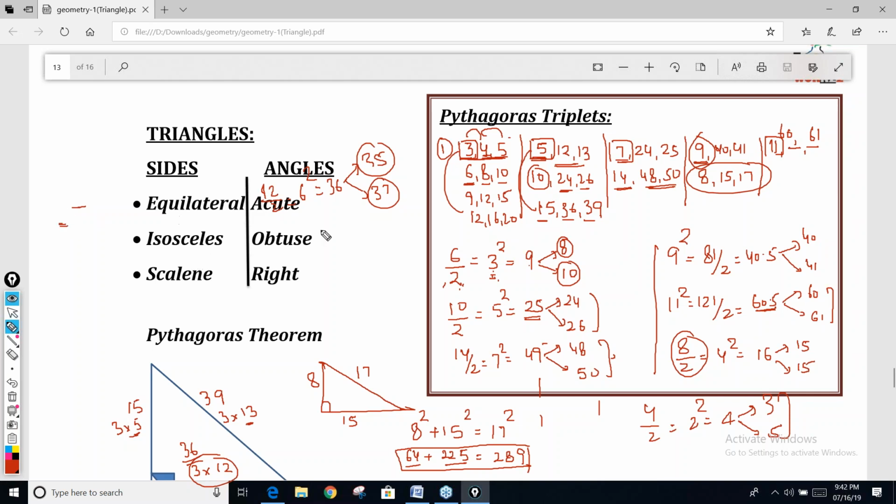One side is 15. Anas, if one side is 15, first find the square, 225. Half is 112.5. The other two side will be 112 and 113. This is the case when you are taking the smallest side. So there are two triplets. If one of the side is 15, you will get one triplet based on its own side, and one you will get the multiple of that 5.